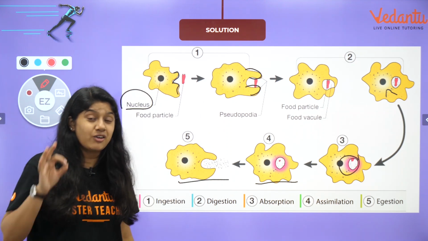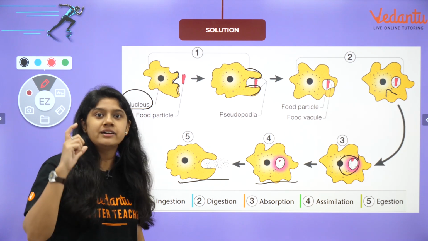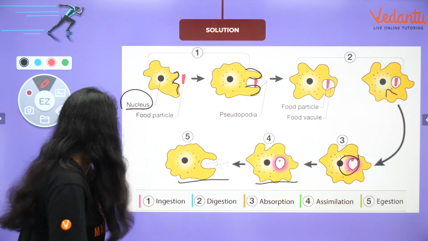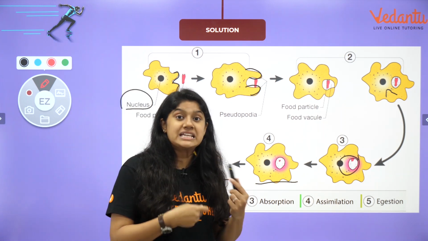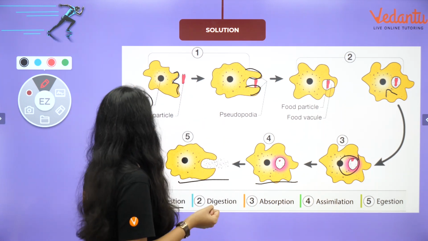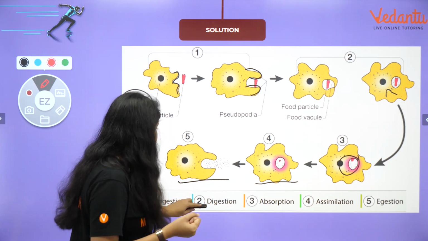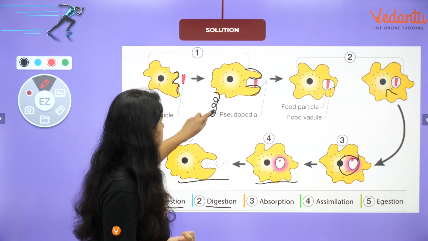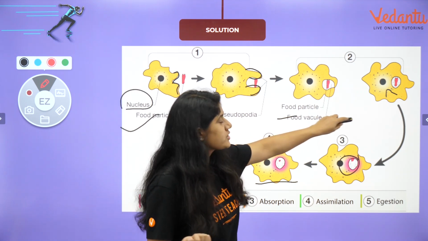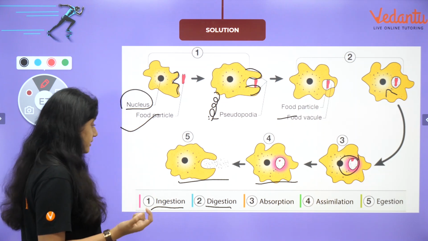Very easy process. Now let's study this with the specific names. Ingestion, the eating process. The way we are eating is ingestion. So amoeba first will ingest it. Okay. Second is digestion. So digestion will be occurring. Okay. These processes will be there where the digestion will be occurring.